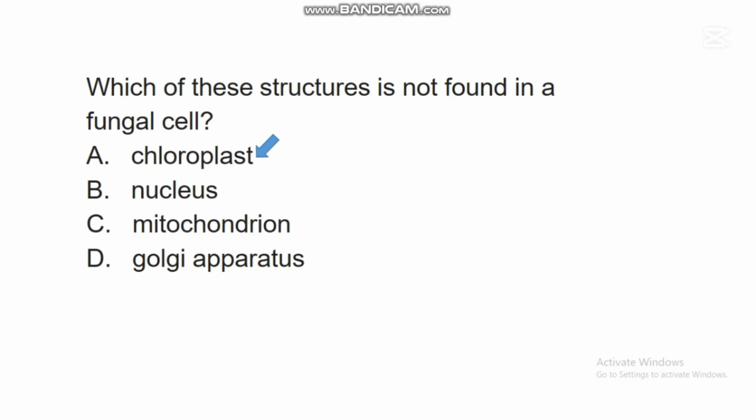Chloroplast is a structure that is found in a plant cell, but it is not found in a fungi cell. That's why fungi cannot carry out photosynthesis, because they lack this photosynthetic structure known as chloroplast. But a fungi cell has different structures such as nucleus, mitochondrion, etc.